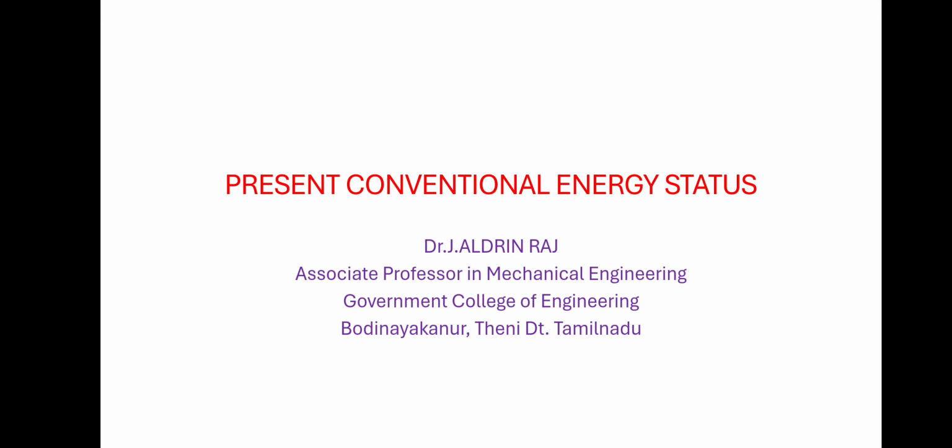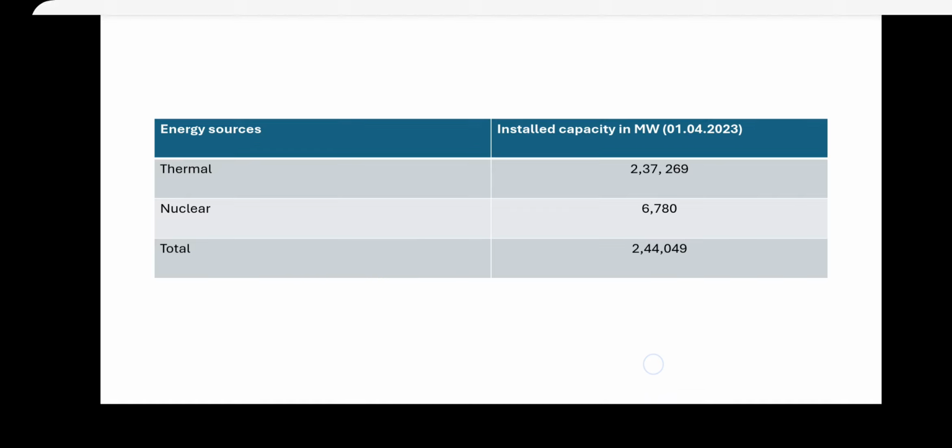In general, energy resources are classified into conventional and non-conventional energy resources. Non-conventional energy resources include wind energy, solar energy, biomass energy, tidal energy, wave energy, ocean thermal energy conversion, and different types of other energy resources. But conventional energy resources are classified into thermal energy and nuclear energy.